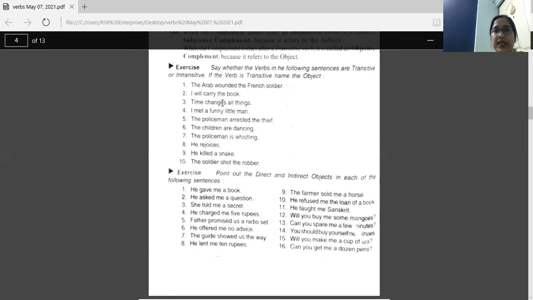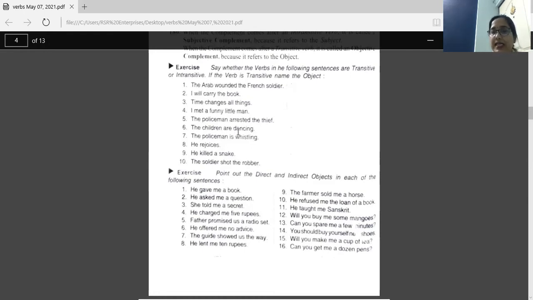I met a funny little man. Met is the verb. Met whom? A funny little man. That is an object. So met is a transitive verb. The policeman arrested the thief. The policeman is the subject. The verb is arrested. Whom did he arrest? The thief. This is the object. So the sentence is transitive and the object is the thief.